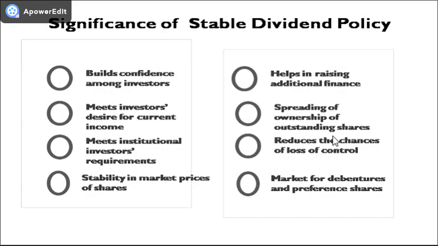Number seven, reduces the chances of loss of control. Because of spreading of ownership of outstanding shares among a large number of small investors, the chances of loss of control by the present management over the company can be reduced.